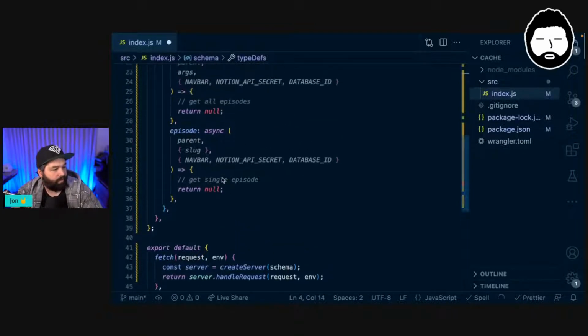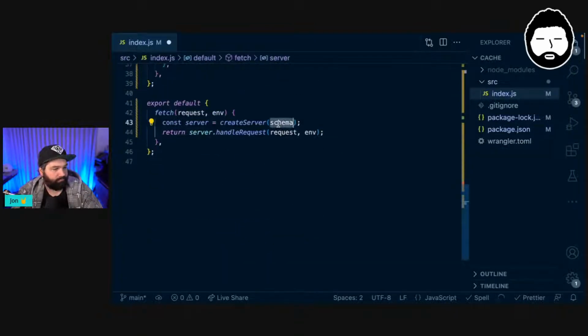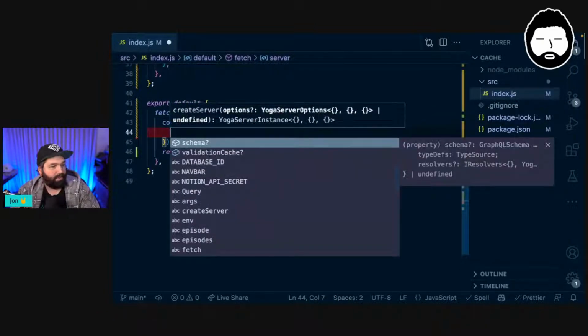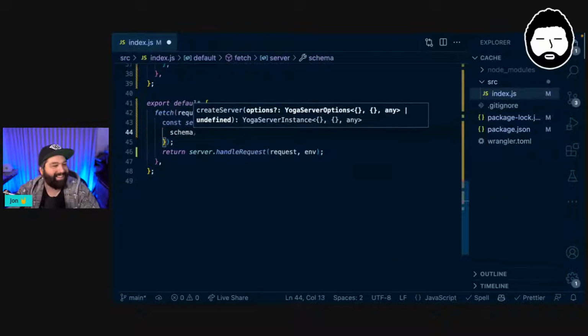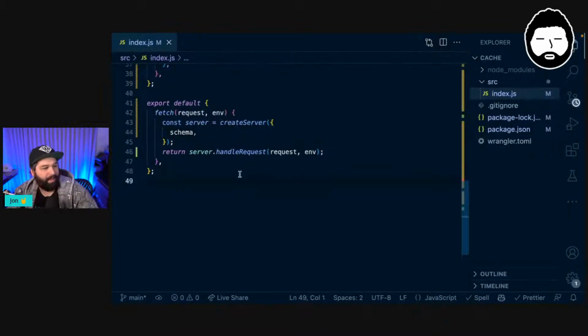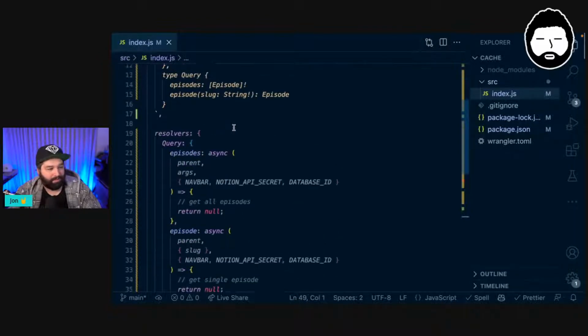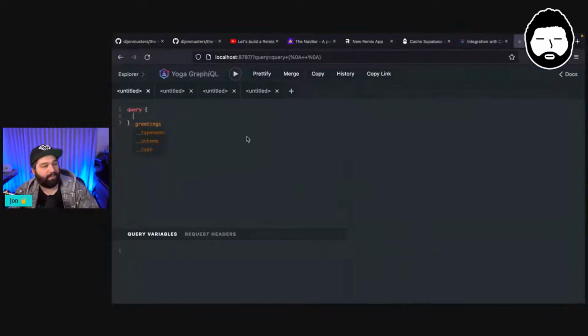Nah, I've worked it out. I blew it. It's that one. It gets past a schema. I should use TypeScript for these kinds of things. That would definitely help me. If I open this up, yes, schema is what I need to pass through. And then schema can be set to an object that has both type definitions and our resolvers. Okay, so now this will actually definitely work.